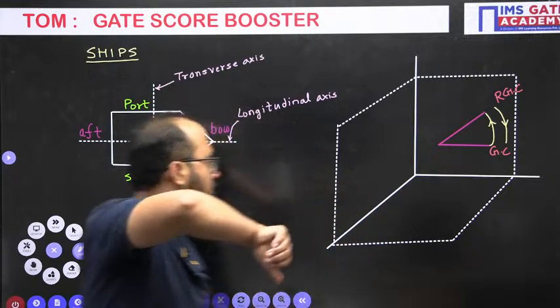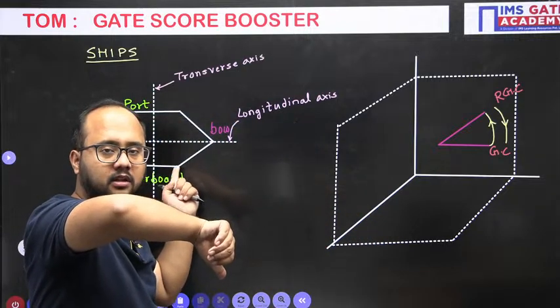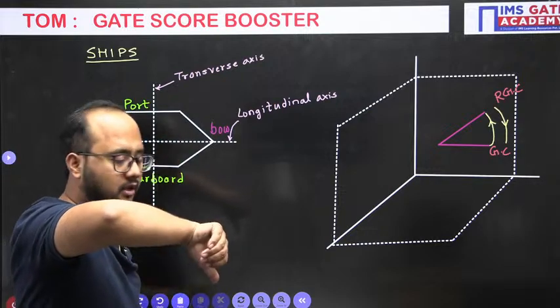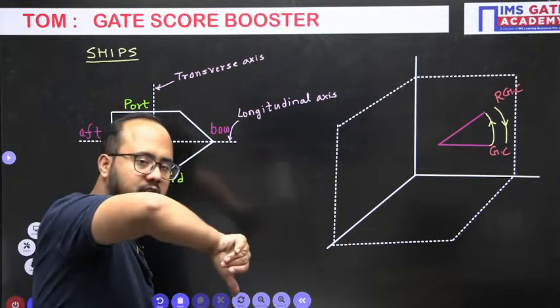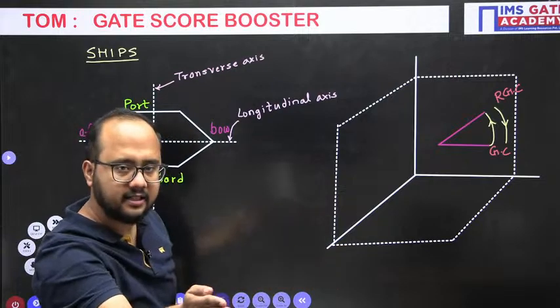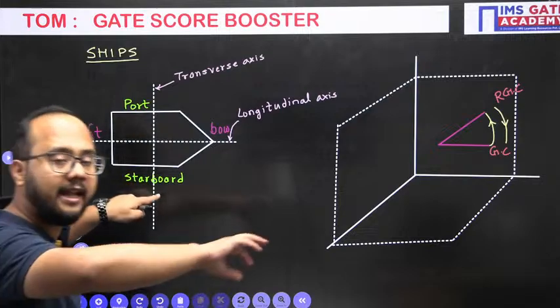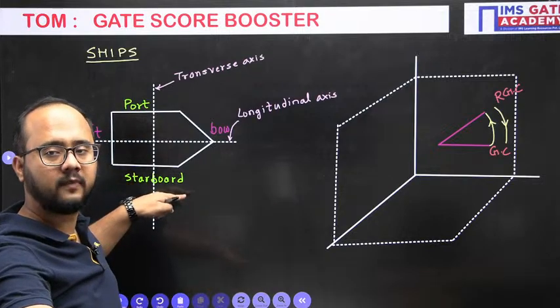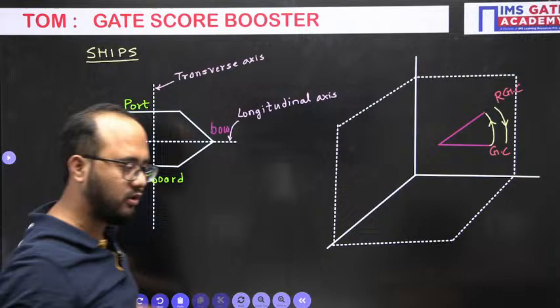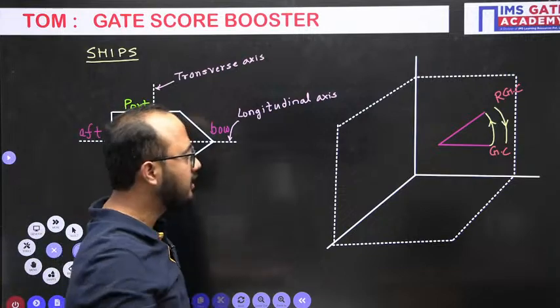If I see with respect to the terminologies of the ship, from the top you observe how the ship will move, like this. When the ship moves like this, it is basically steering towards the starboard. Try to understand this again, very important.